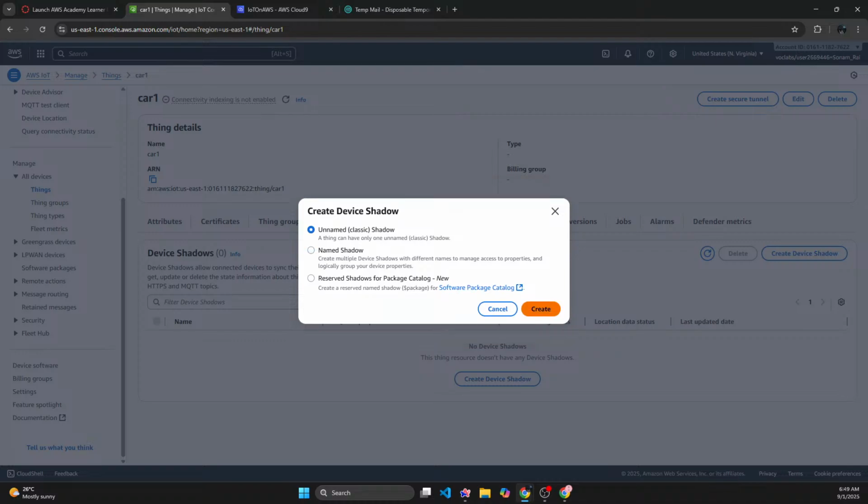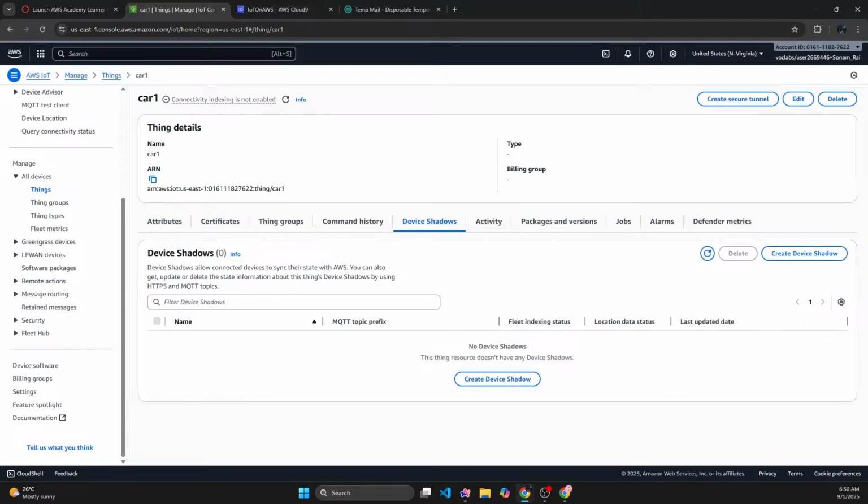Let us create a new unnamed classic shadow for it. If you go here and look, you will see no shadow, obviously, because I didn't create a shadow here.